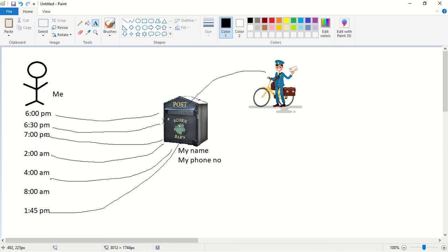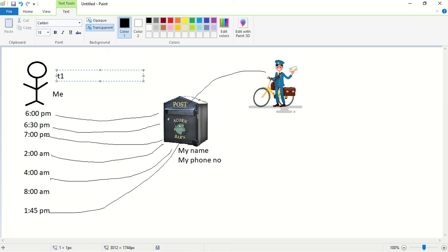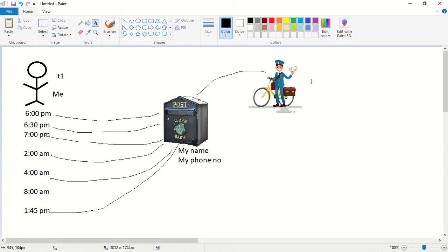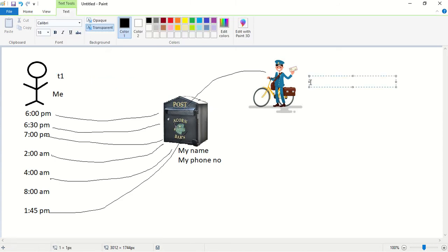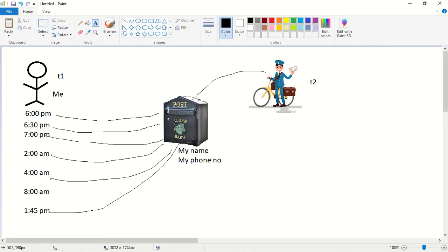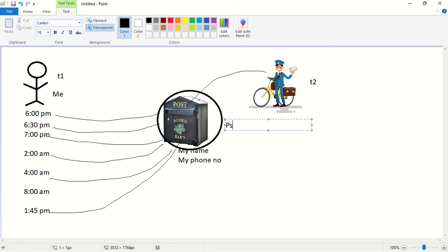So which approach is best, the first approach or the second approach? The second approach is best. Now consider this person as thread T1, consider this postman as thread T2, and consider this letterbox as a postbox object.